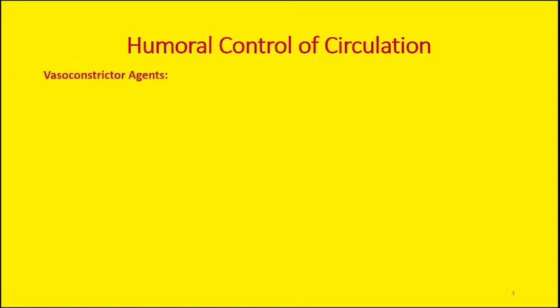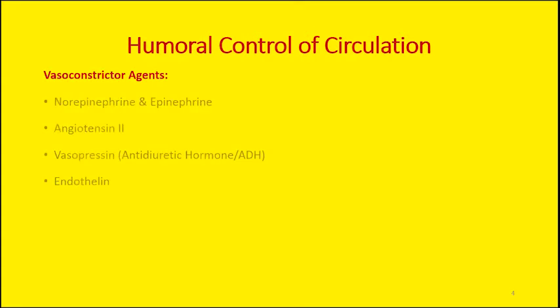And we can categorize these agents as vasoconstricting agents and vasodilating agents. By vasoconstriction, we mean increased resistance at the blood vessels. Whenever there is increased resistance, the blood flow will be compromised. And these are the important vasoconstrictors. The most important are epinephrine and norepinephrine. Then we have another vasoconstricting agent known as angiotensin 2.